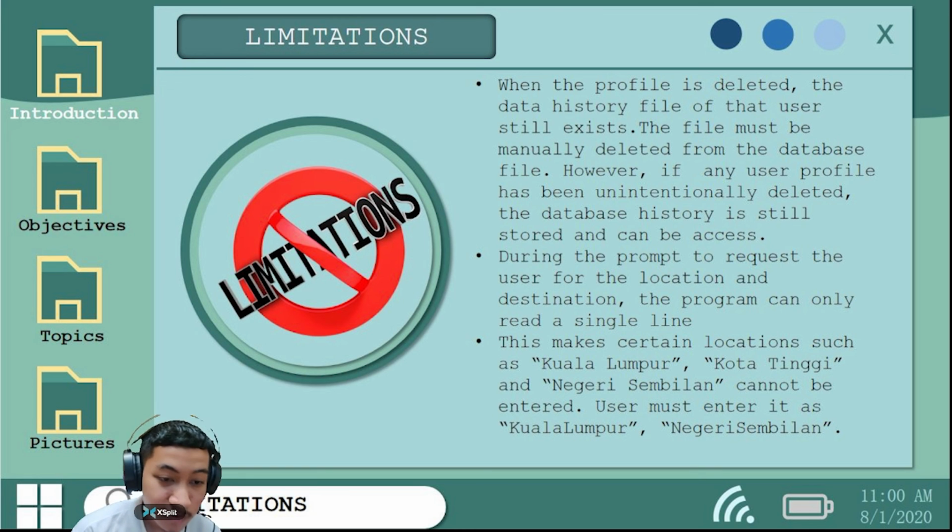For example, locations such as Kuala Lumpur, Kota Tinggi, or Negeri Sembilan that originally have a space between the two words cannot be entered and cannot be read. So the user needs to find another way to enter it, such as for Kuala Lumpur, it must be joined together for those two words and combined into one word. For example, Kuala and then Lumpur must be joined together.